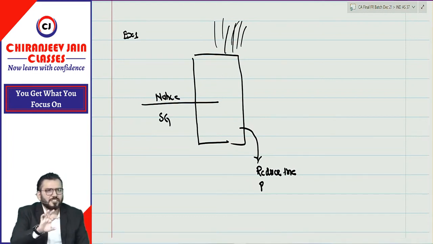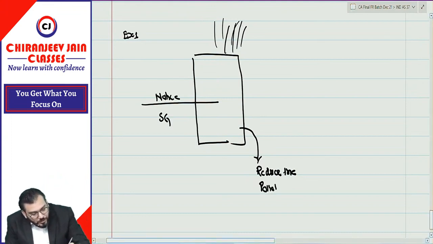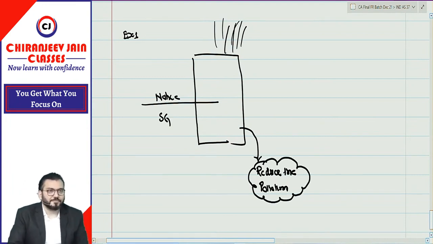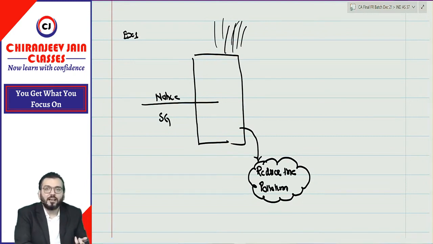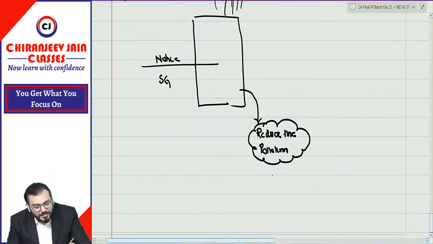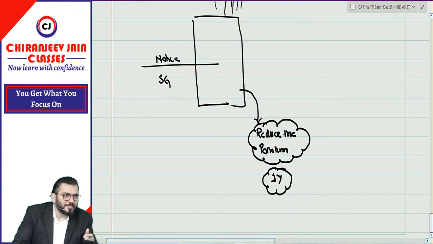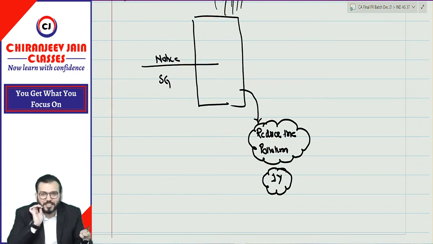Means reduce the pollution, otherwise we need to shut down the factory. If we are not able to reduce the pollution, we need to shut down the factory. And the time period given is 1 year. Means they need to do some activity for reducing the pollution, and the time period is 1 year. If the pollution is not reduced within 1 year, then the factory will be shut down.